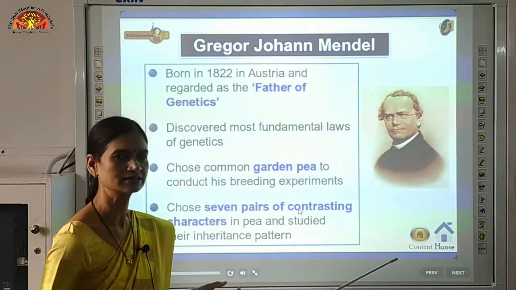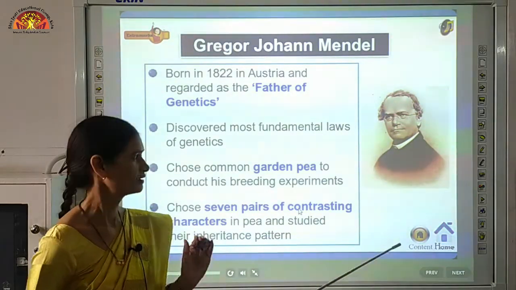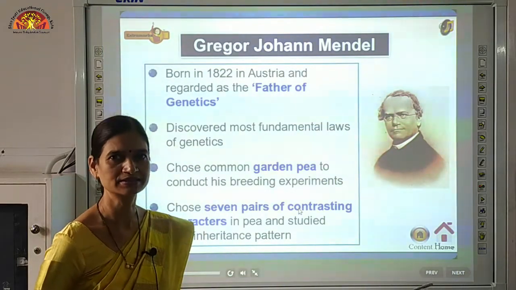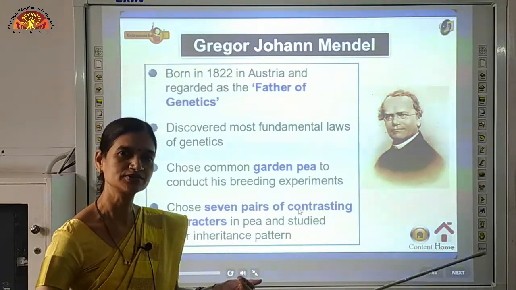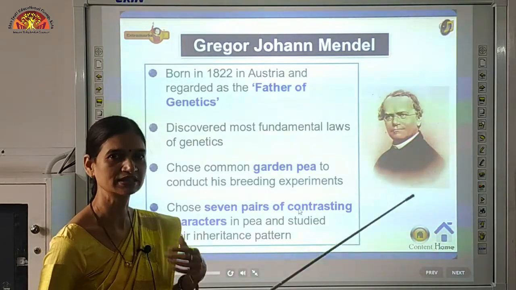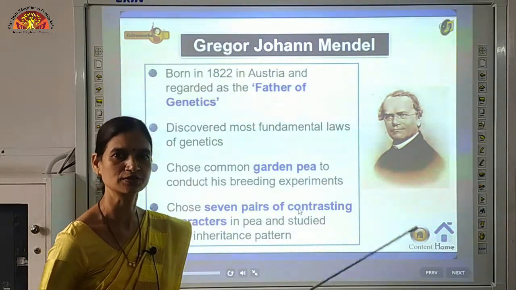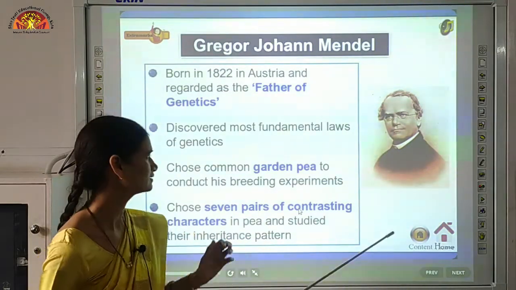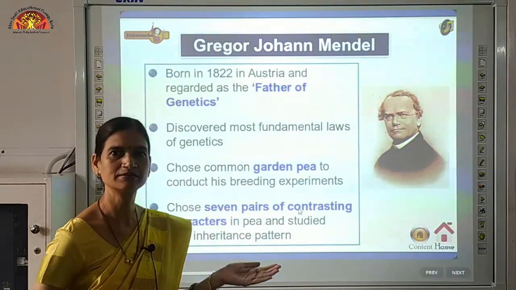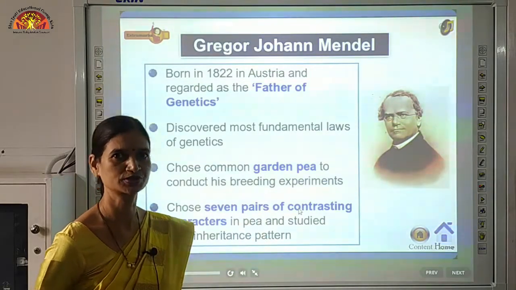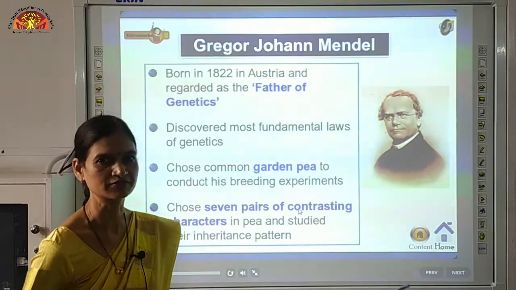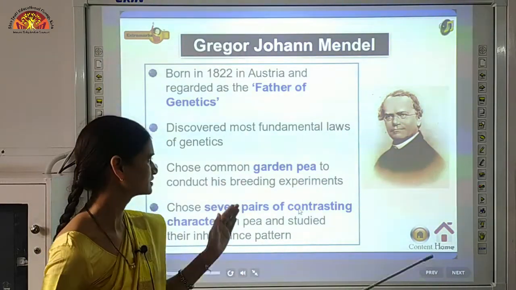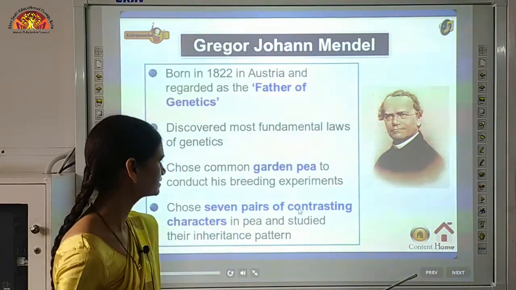Actually, why did he choose garden pea plant? Because to do any experiment on human beings or on the animals, it takes a long time, and उसमें control भी बहुत कम होता है हमारा, उनकी life का span जो होता है, it is also very much. So plants are very suitable for performing the experiment. And another thing, they also show cross fertilization also and self fertilization. Self pollination भी हो जाता है, cross pollination भी हो जाता है, so it's easy to take this plant.